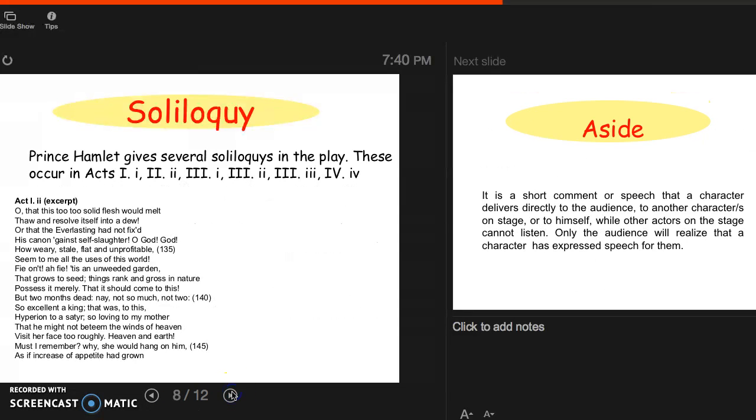Prince Hamlet gives several soliloquies in the play, and these occur in almost all the acts of the play, acts 1, 2, 3. In fact, Act 3 has 3 different soliloquies, and then we have the final soliloquy in Act 4, Scene 4. What you have up here on the screen is an example of the soliloquy from Act 1,